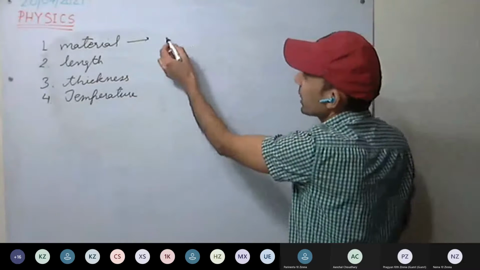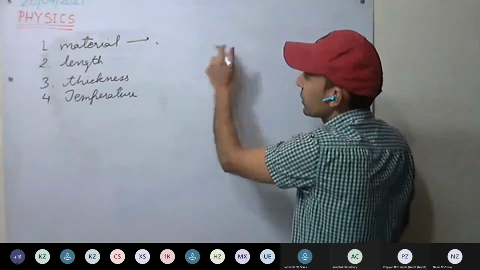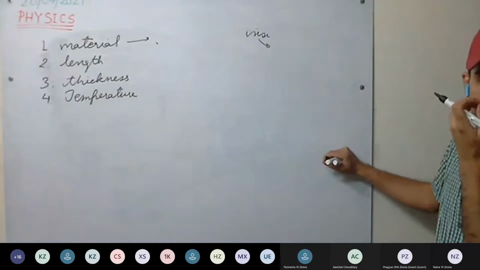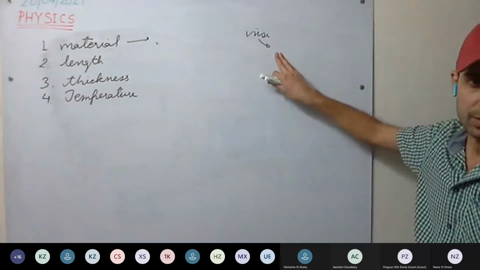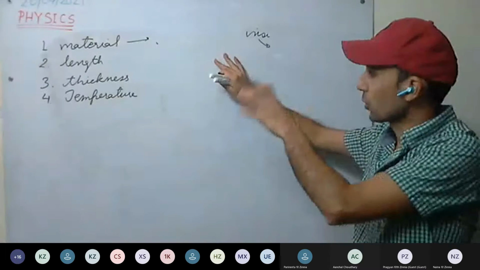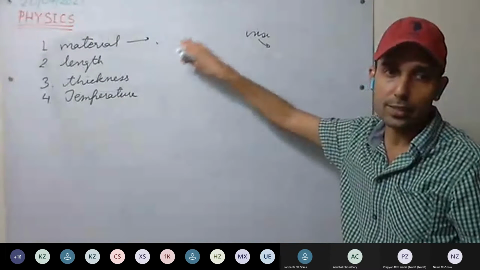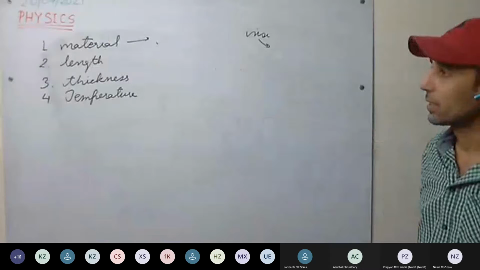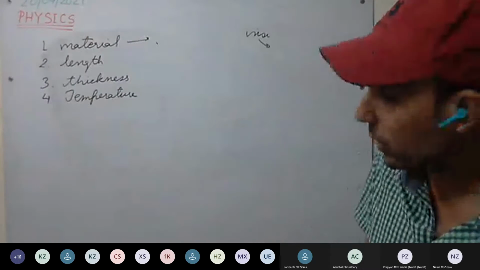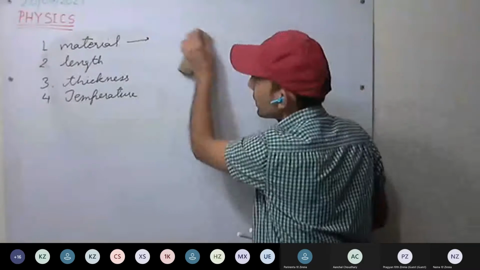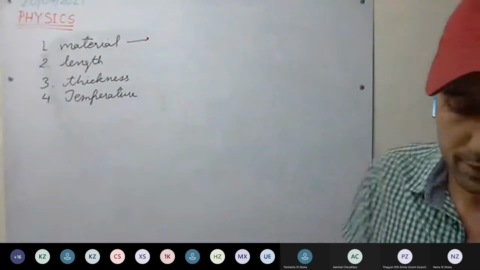Good conductors have many free electrons, whereas insulators have negligible or no free electrons. Accordingly, we group materials as good conductors, semiconductors, or insulators, bad conductors. Depending on the concentration of free electrons, different materials have different resistance. This is clear.